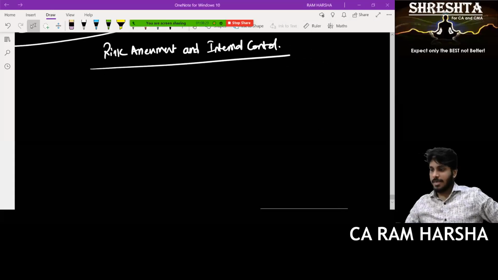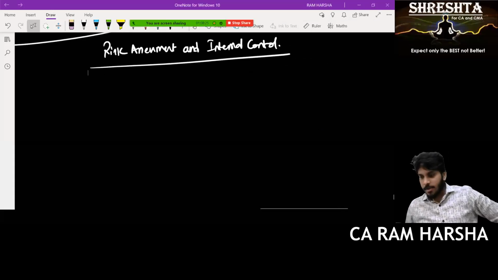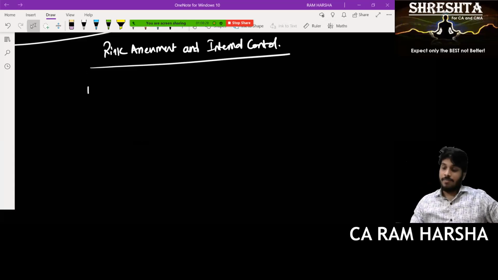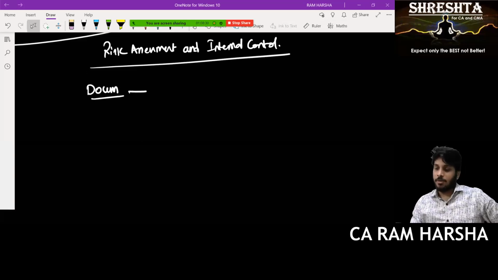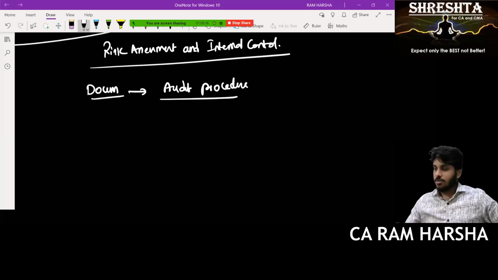So risk assessment and internal control. I already told you, when I was explaining the documentation chapter, the beginning topic that we discussed is audit procedures. What is an audit procedure?